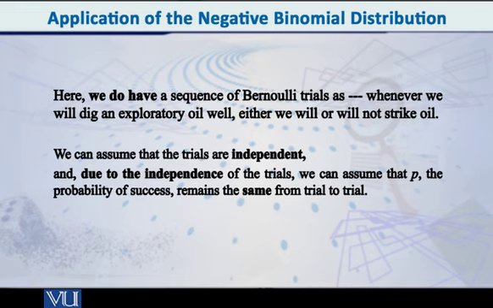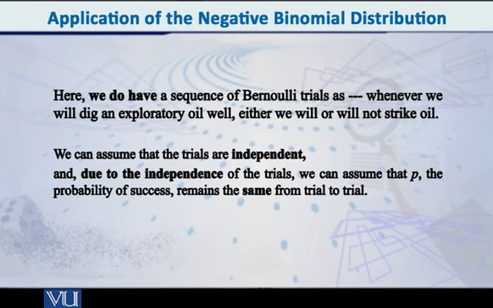And the other thing, are they independent? Yes, we can reasonably assume that the various places where they are digging or drilling, these trials are independent of each other. And due to this independence, we can also assume that p, the probability of success, remains the same from trial to trial.